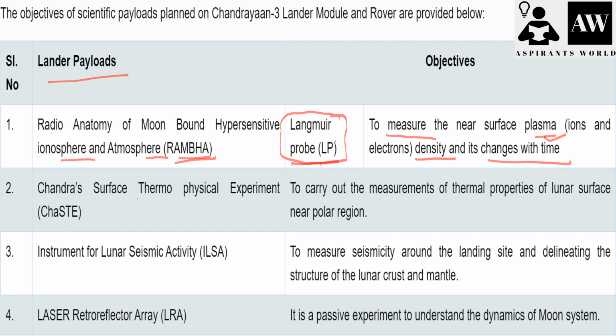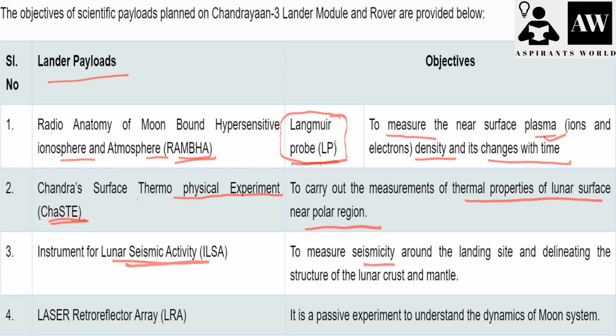And the Chandra's Surface Thermophysical Experiment, that is ChaSTE, carries out the measurement of thermal properties of the lunar surface near the polar region. And the Instrument for Lunar Seismic Activity, we have seen all this in the previous slides, but I have placed everything in one place so that you can go through the objectives of all these different instruments.